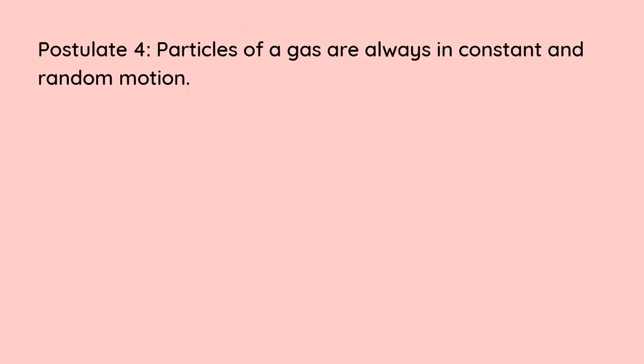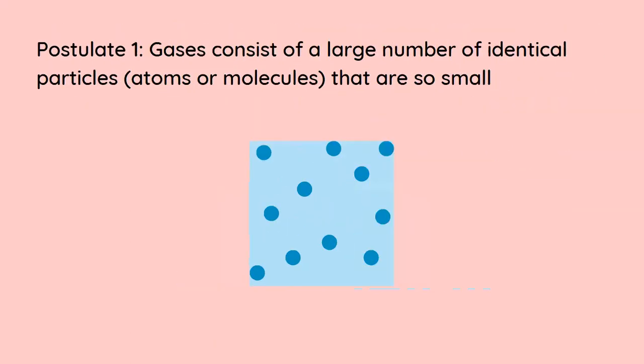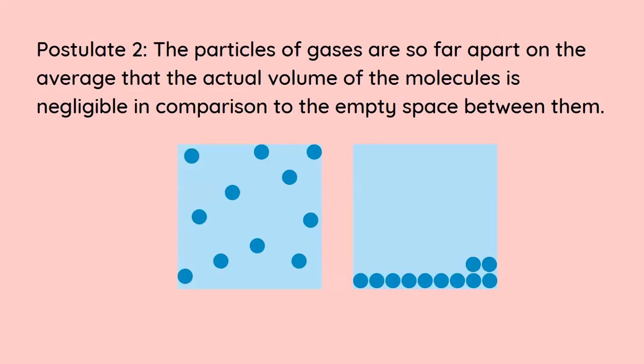So let me just quickly recap. The first postulate consists of a large number of identical particles that are so small. This is to do with the molecular theory of matter. The next one is the particles of gases are so far apart that on the average, the actual volume of the molecules is negligible in comparison to the empty spaces between them.